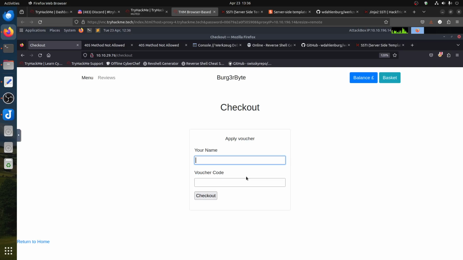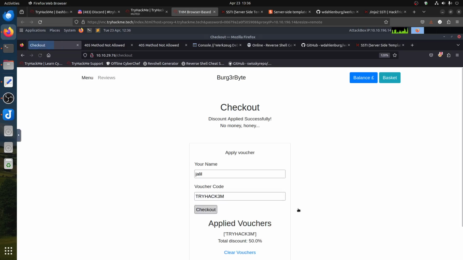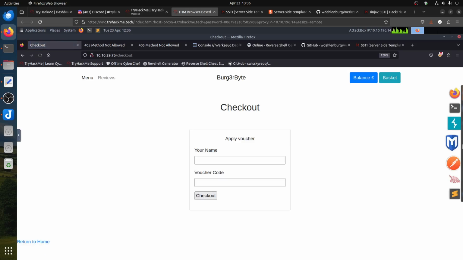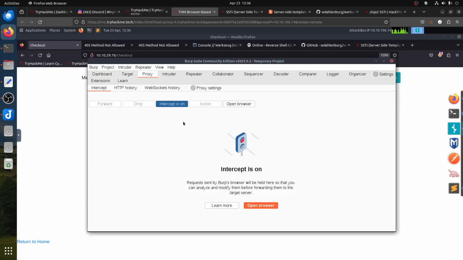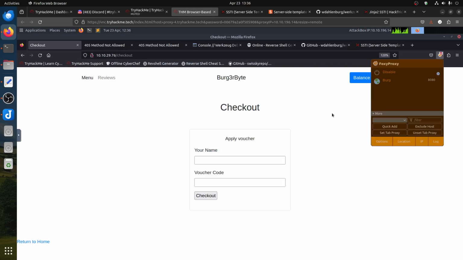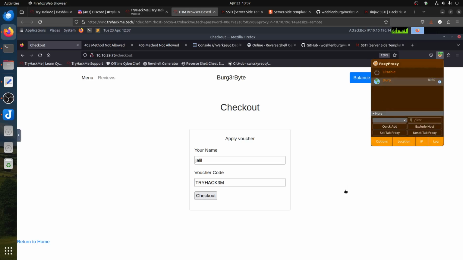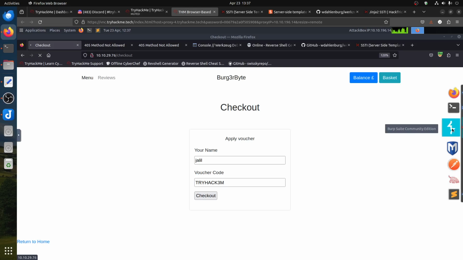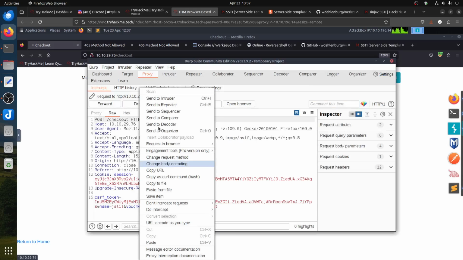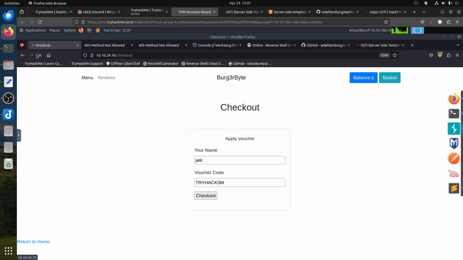If I do it directly from the browser, if I go to checkout and checkout, it doesn't work here. So let me clear quickly, let me go to our friend. The proxy is on. Let's try it again. I don't know why it doesn't work directly. So if I now send this to intruder, let me stop this, I don't like it to run.